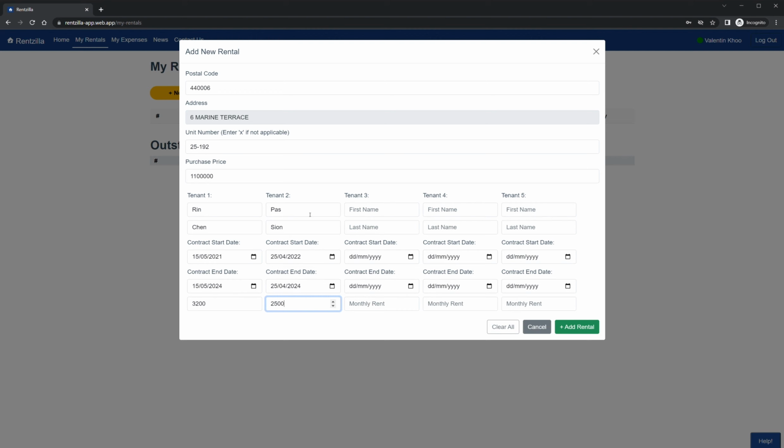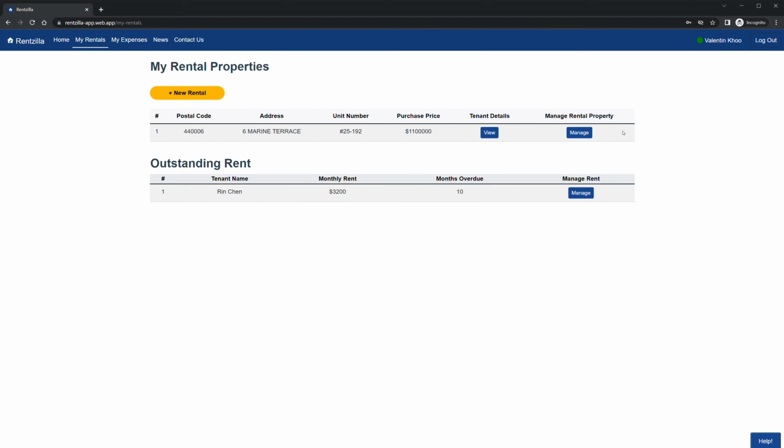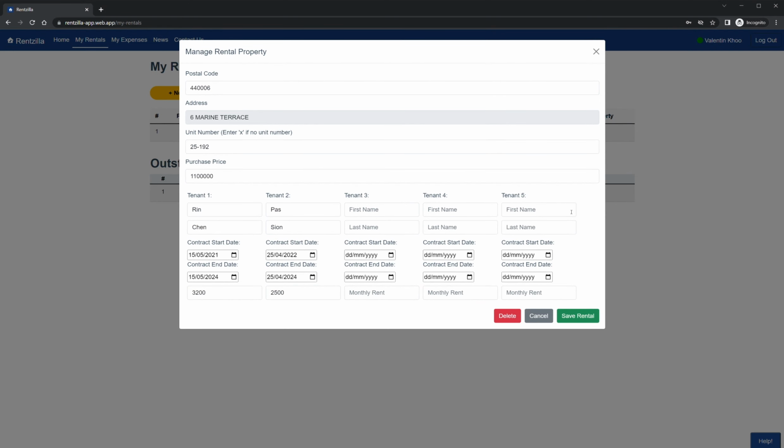Once completed, you will be able to see details of the rental property that you have just added and any outstanding rents that your tenant has yet to pay below. If there are any changes you would like to make to the rental property, be it changing the purchasing price of the property or the tenant's contract dates, simply click on the Manage button.